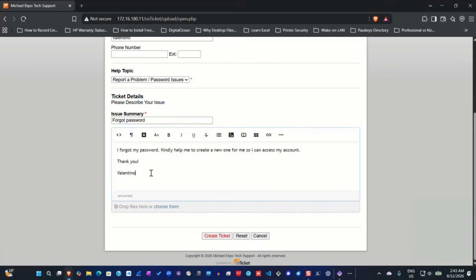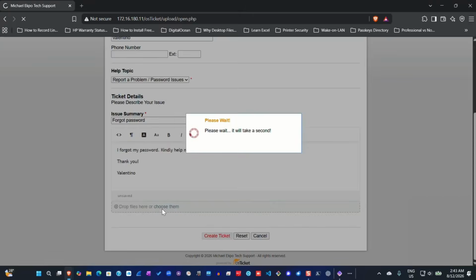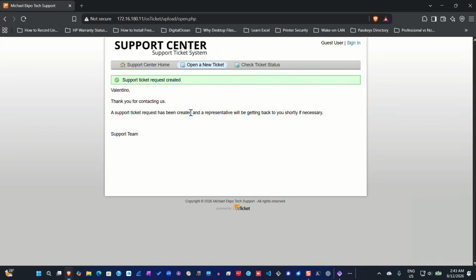So I'm just giving a detail here, and then I'll go ahead and click create ticket. As you can see here, the ticket is already created.